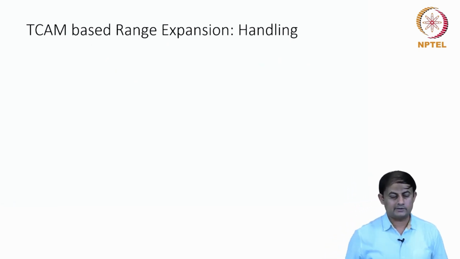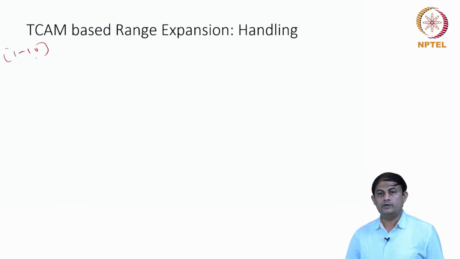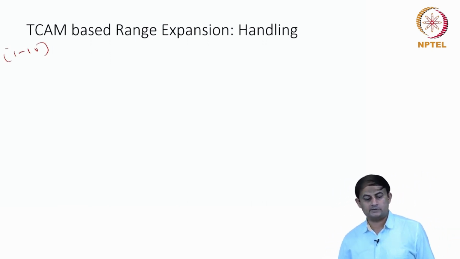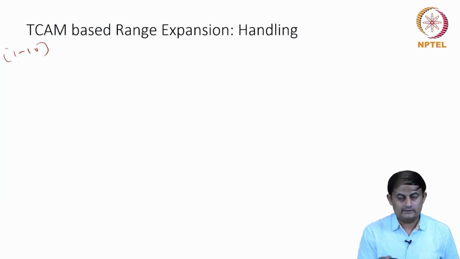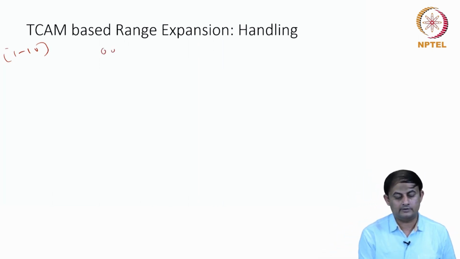So let's go back to the same example. If my port number range is between 1 to 10, how many unique prefixes am I going to get? So as I said, there are 10 rules that are created for this one.